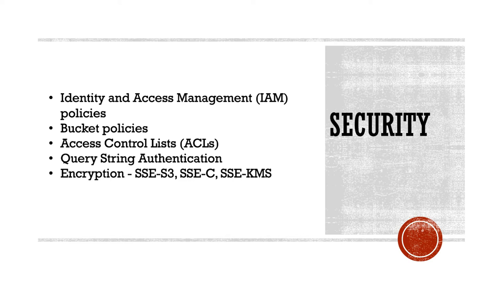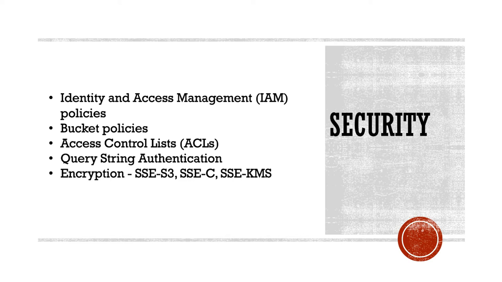Then we can have bucket policies that we set at the bucket level, which will apply to all objects in that bucket. Third is the access control list. This is for even more fine grain access, where you want to say that there will be a read access, a write access, or what kind of access do you want to give. That is given by ACLs. Then there can be something called query string authentication, which is like a temporary access given to someone.